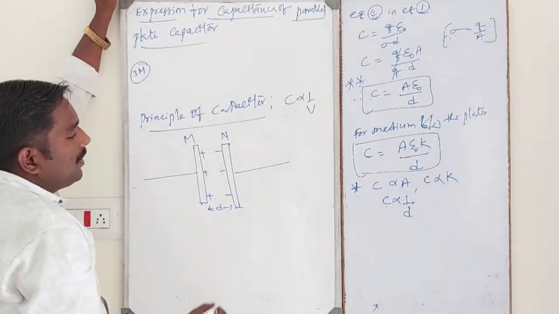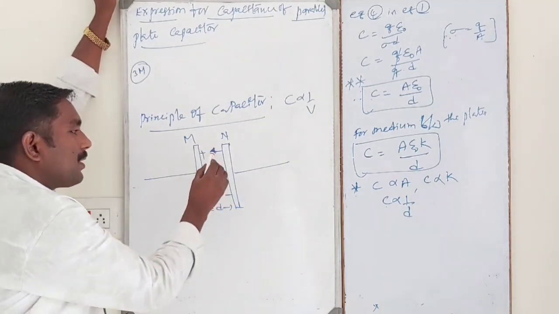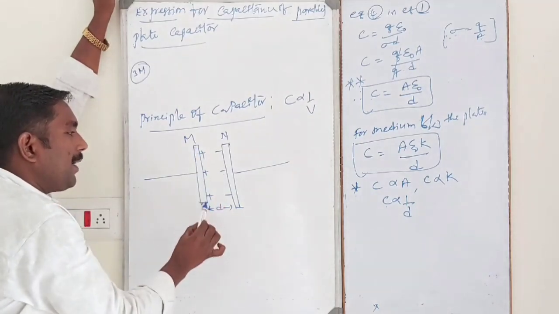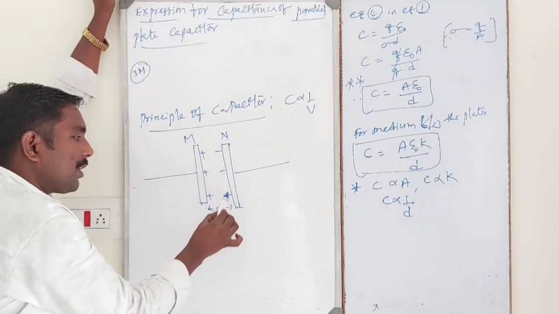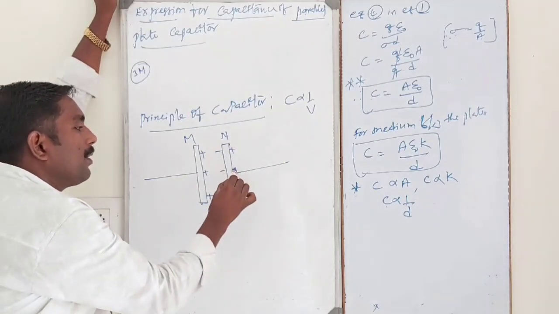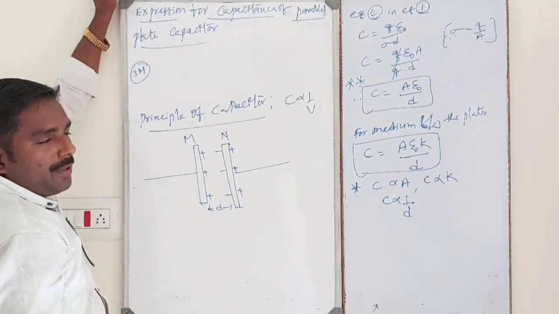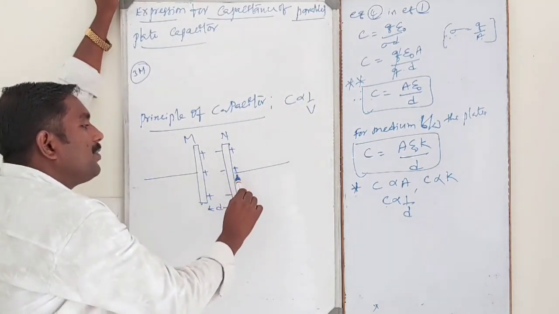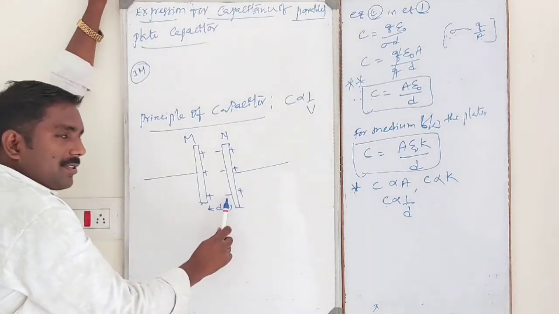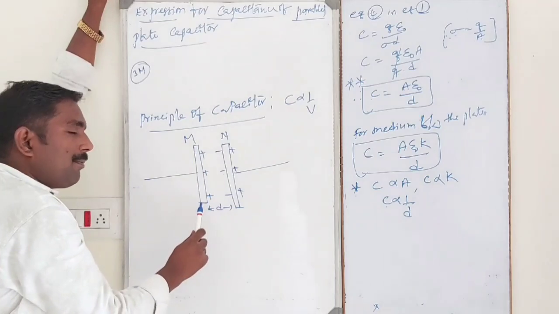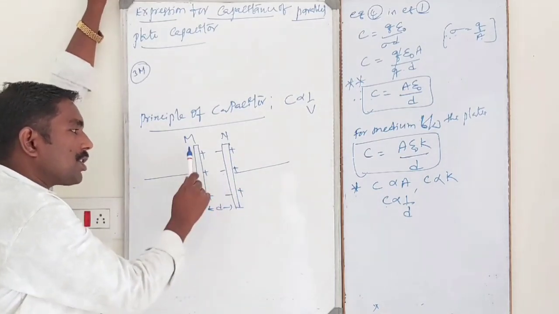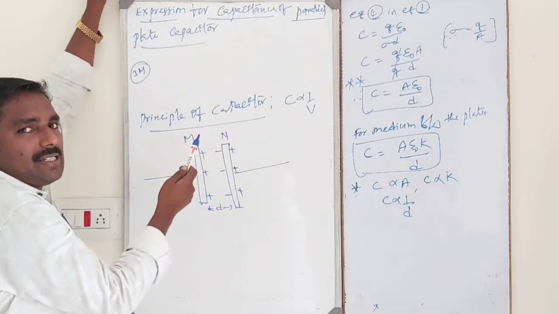On the outer side, positive charges are also accumulated. Please remember it.